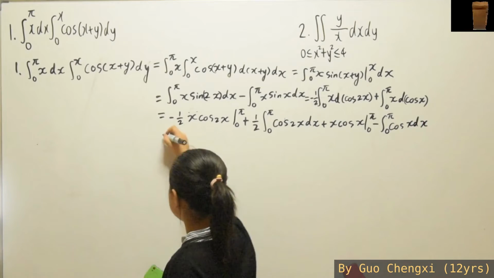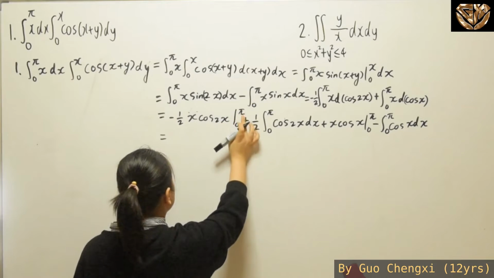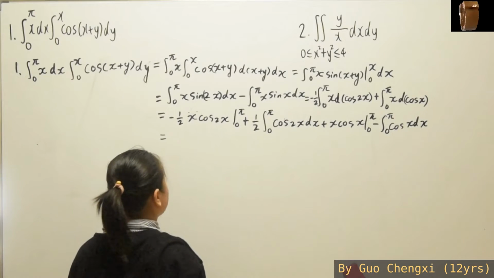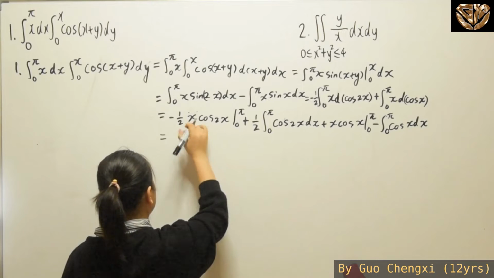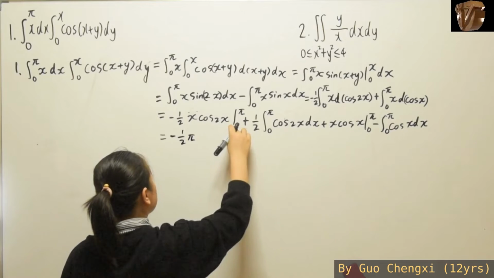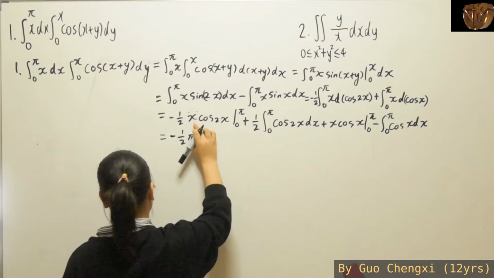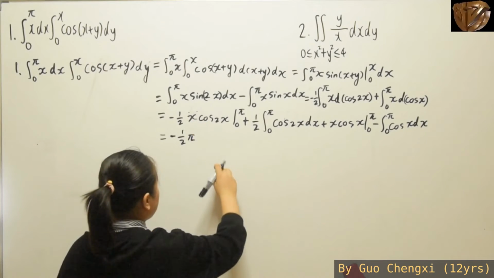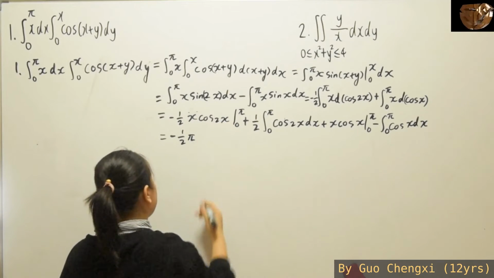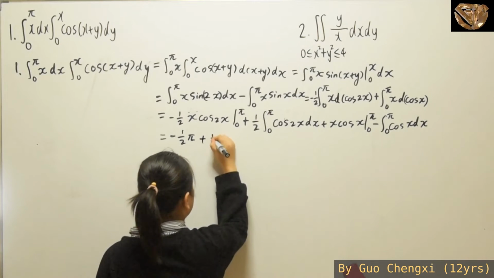Now that you have gotten this part, what you can do is substitute this inside, and when you substitute pi inside, you have cosine 2 pi, which is going to end up with a 1. Then you're going to get negative 1 over 2 pi. But over here, when you substitute 0 inside, you're also going to get 1. But when you substitute the 0 inside, the x is going to be 0. And since it's not an indeterminate form, you can put it in and you will get a 0, so you can ignore it. Then for this part, you can straight up just integrate it.